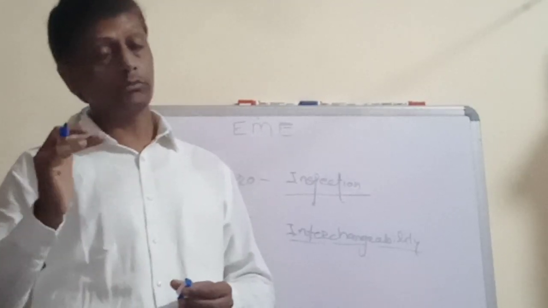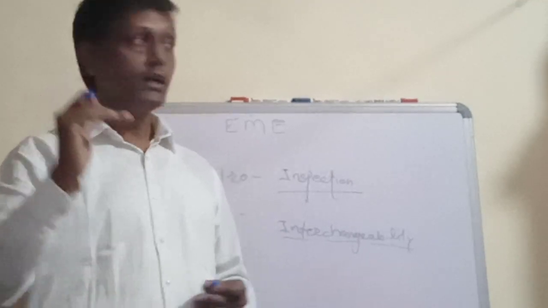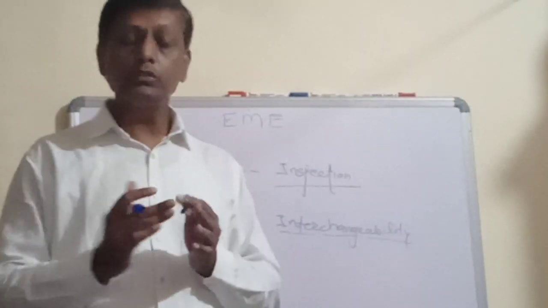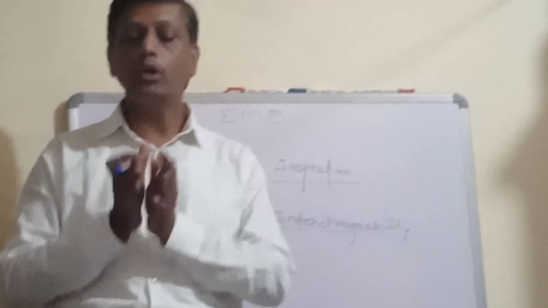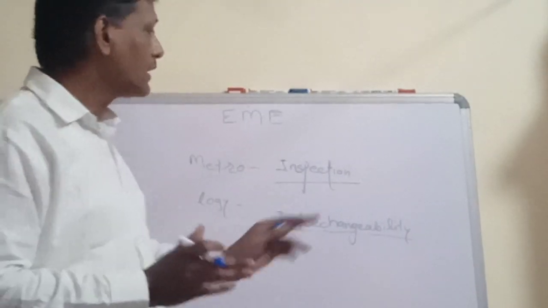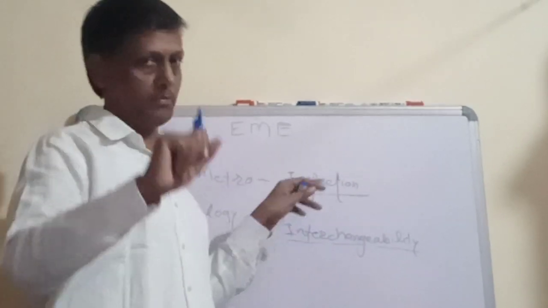I'm not talking about the top quality level, but acceptable quality level. If you want to produce the parts having acceptable quality level with reduced scrap and wastages, it is only by inspection, or it is the need of inspection.